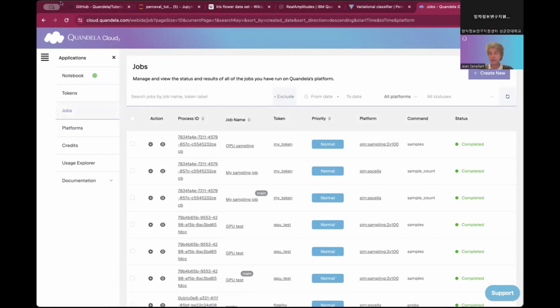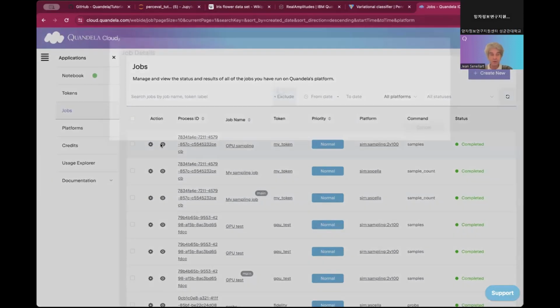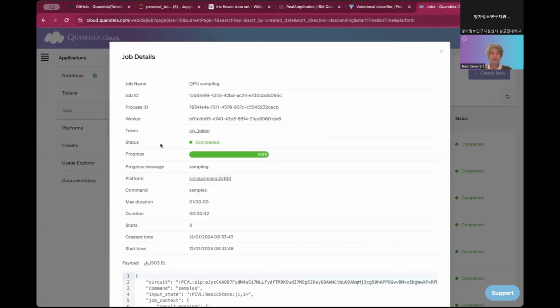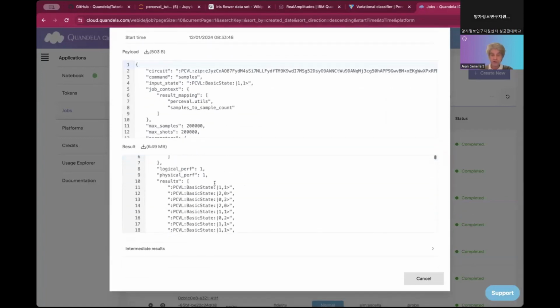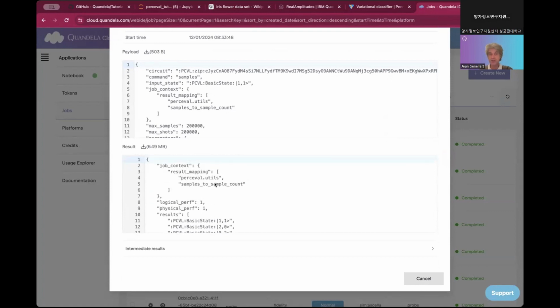If you are running on the QPU, it's unlikely that it will run in real time because the QPU is shared with a lot of users. So you will see a status like in progress. And then when the job is complete, you can look at the results here. Most of the time, it's not really necessary to look there because it will be done through Perceval, but it also gives you some information that you can directly access.